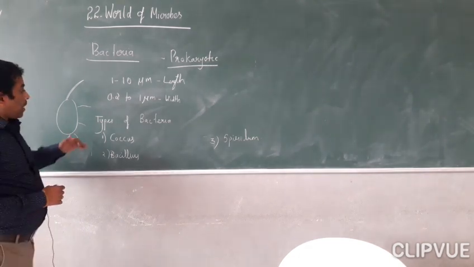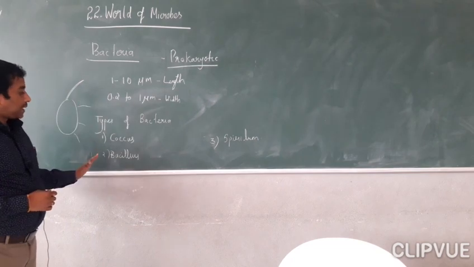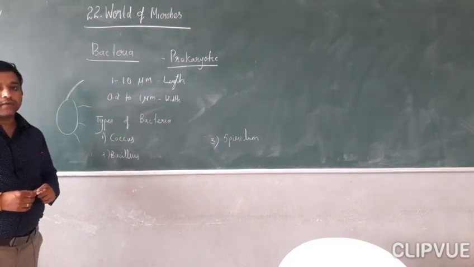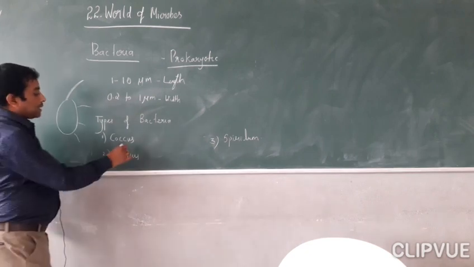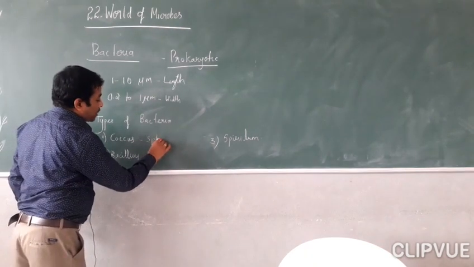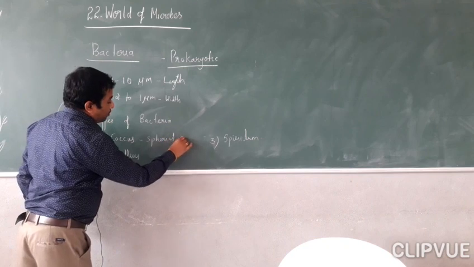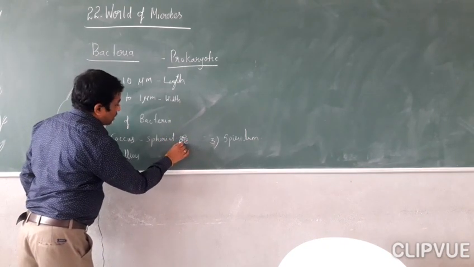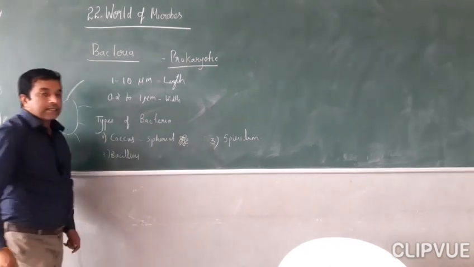Clear? And we'll see what types of bacteria are found. The first one is coccus or cocci. Coccus or cocci is spherical in shape. Coccus is the spherical shaped bacteria.